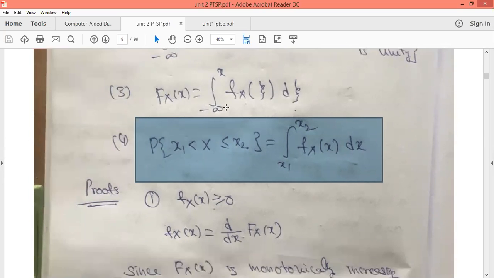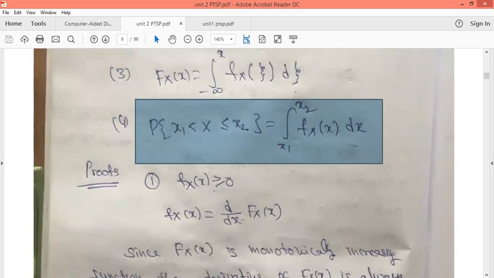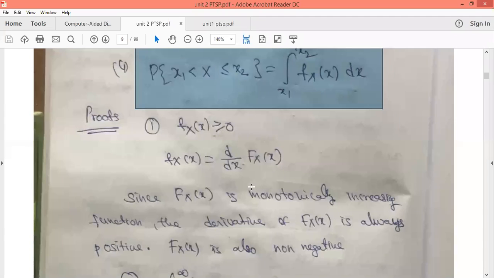Now we'll see the proofs of these properties. The first proof: fX(x) is always greater than or equal to 0, a non-negative number. We know the density function is the derivative of the distribution function, and the distribution function is a monotonically increasing function, that is, FX(x1) is less than or equal to FX(x2) if x1 is less than x2.